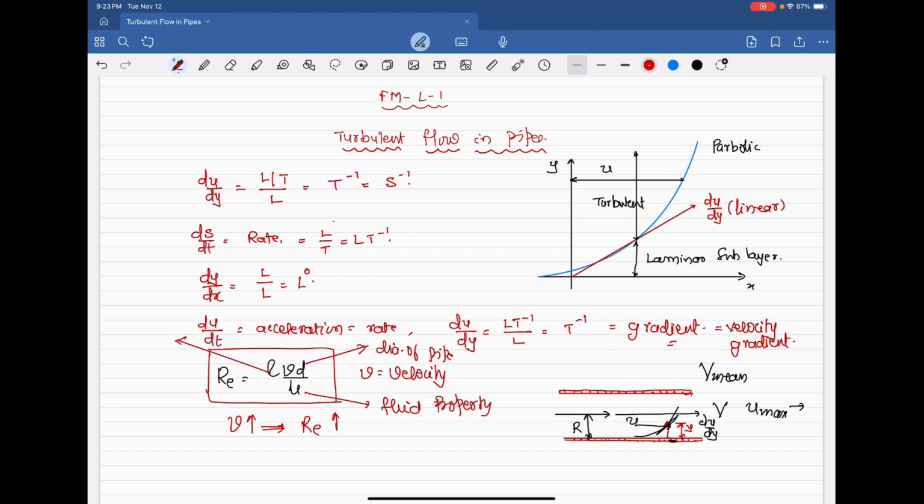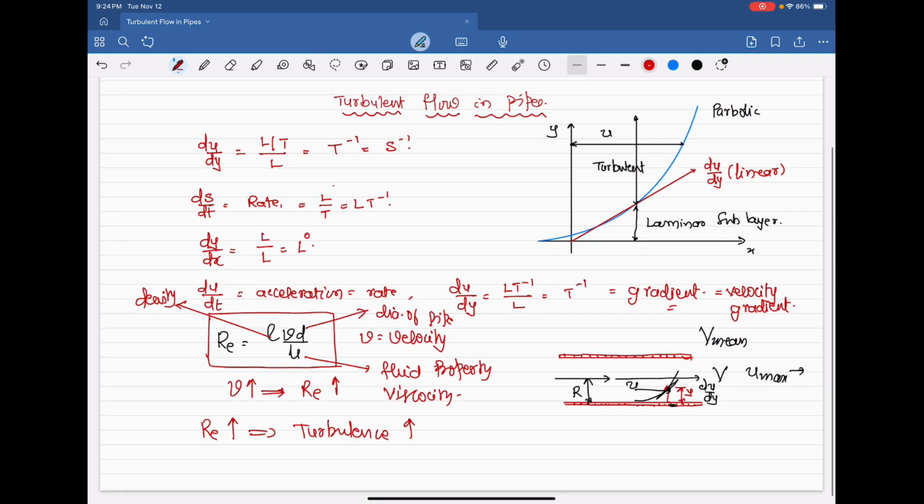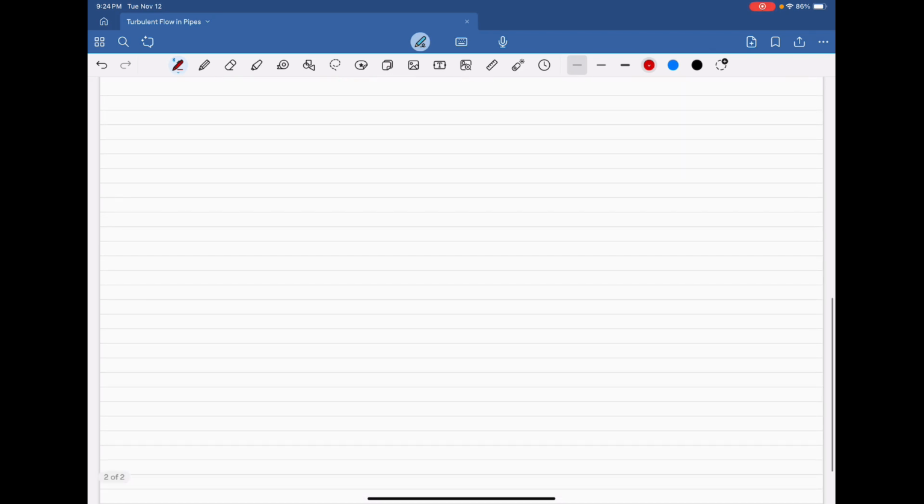And this is density, a fluid property. It can be a constant. Then Reynolds number is directly proportional to velocity. If velocity is very high, Reynolds number will be very high. When Reynolds number is very high, the flow changes from laminar to turbulent. Reynolds number is very high, means turbulence is very high. Up to this much, once you people have understood, then I will proceed further with my nomenclature.